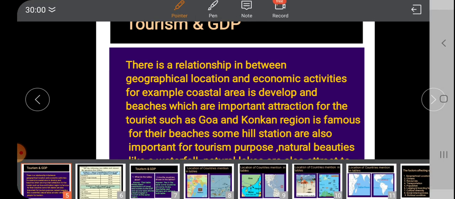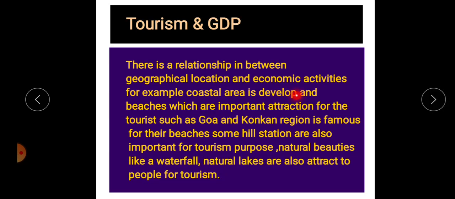For example, coastal areas are developed, and beaches are important for attracting tourists, such as Goa and the Konkan region. There are several famous beaches for tourists, and some hill stations are also important for tourism.